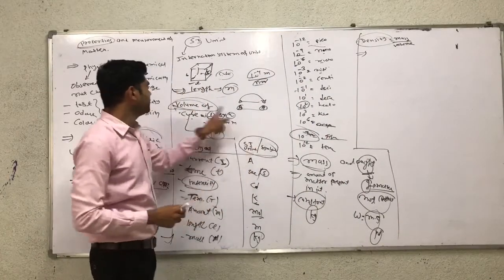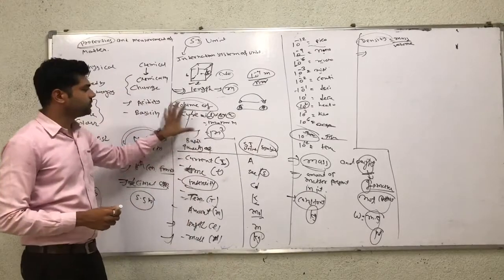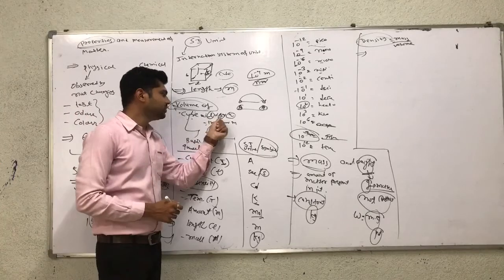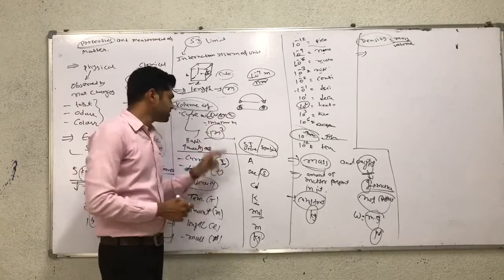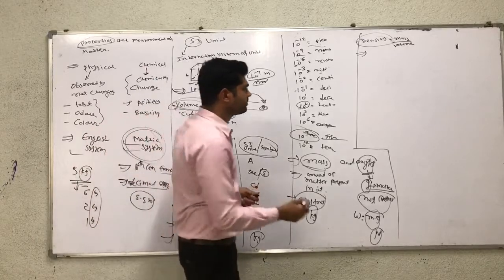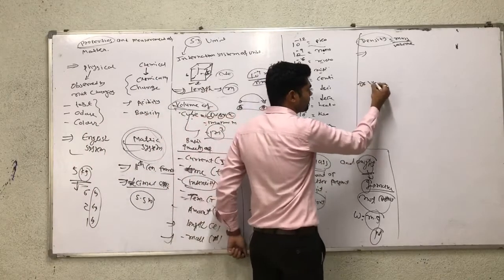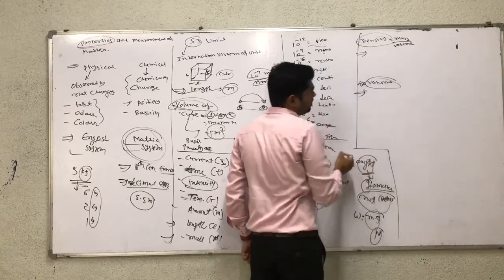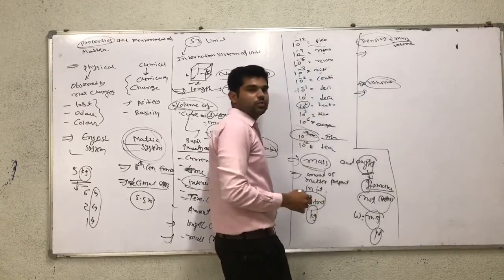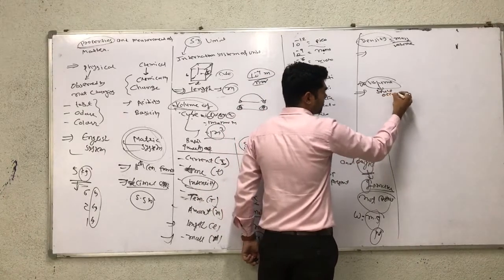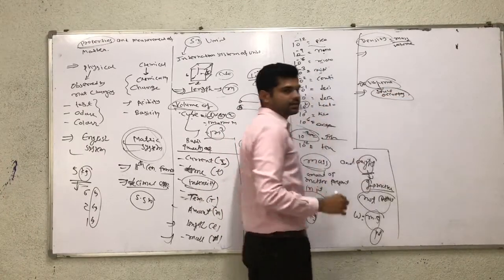Volume, for example, of a cubical shape, is length into breadth into height. It means our space is 1 meter cube. First understand volume. Volume means the space occupied by matter.